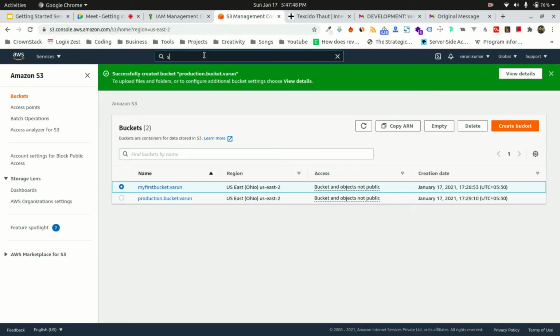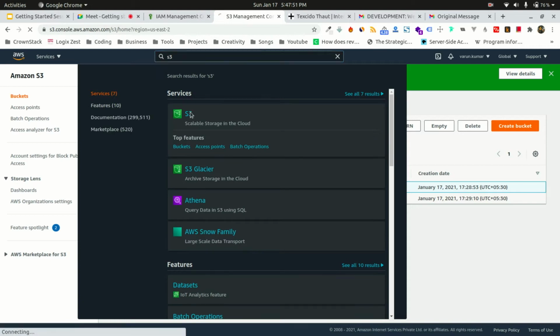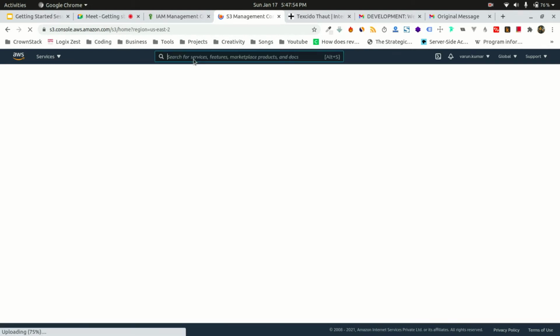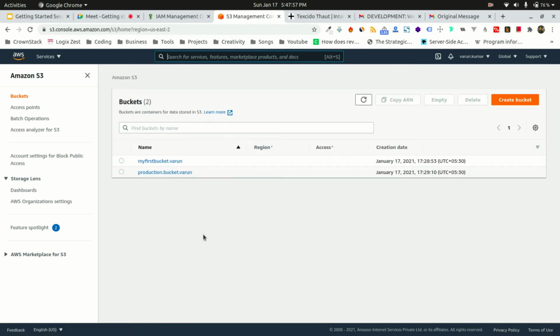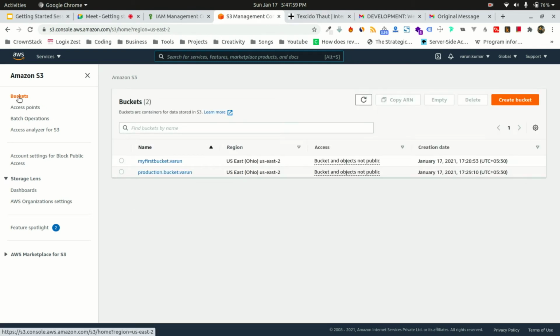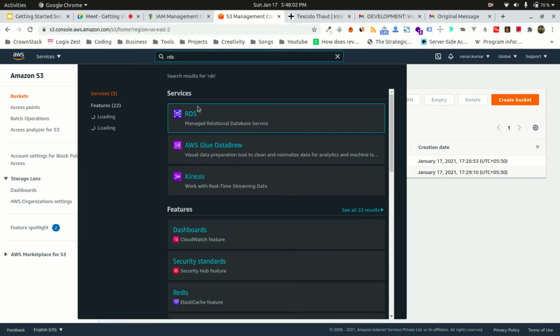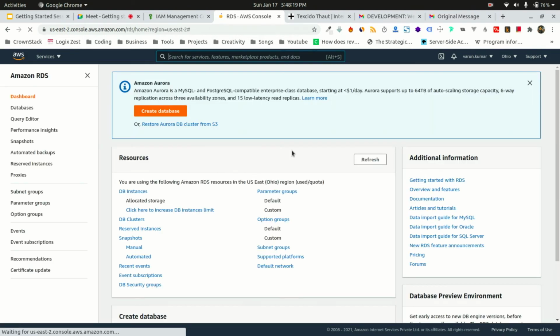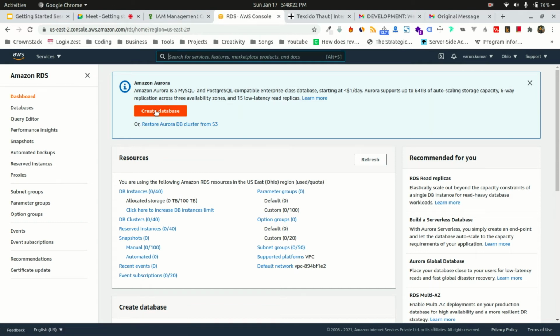Amazon S3 is a service. Okay, I'll take RDS for example. RDS is a database management service, so we can create databases in Amazon. Suppose in Amazon RDS I am creating my first database. When I create my database, that database will be my resource.